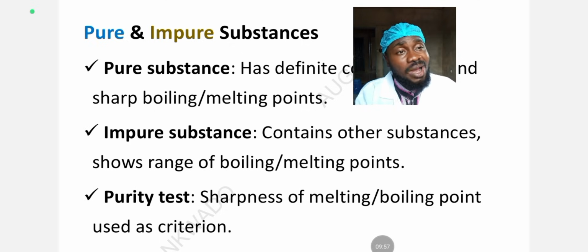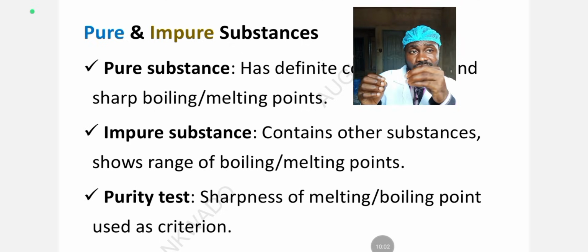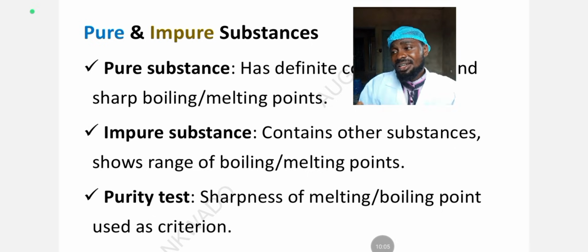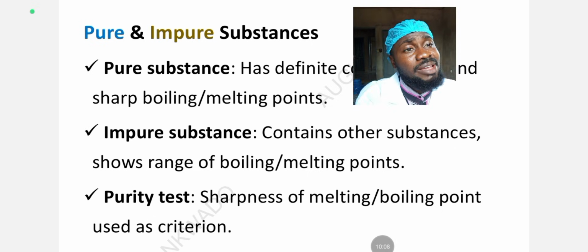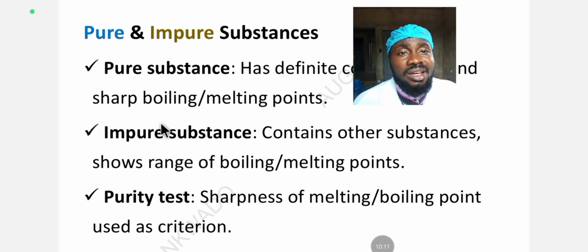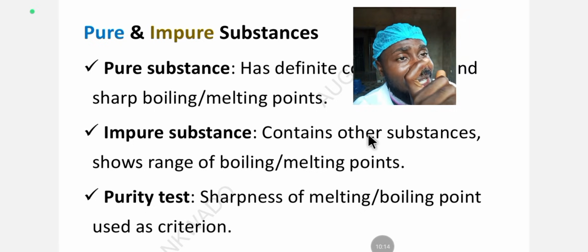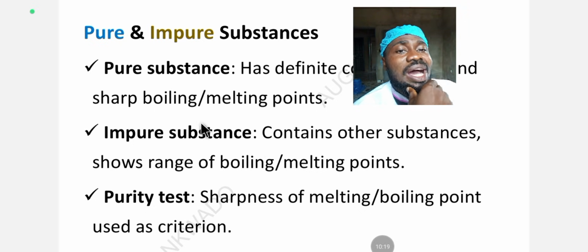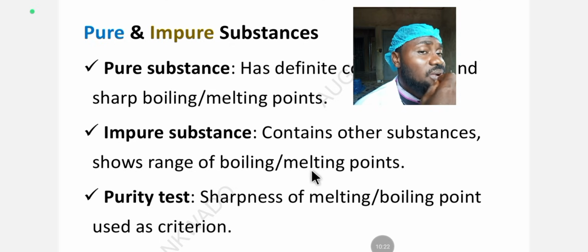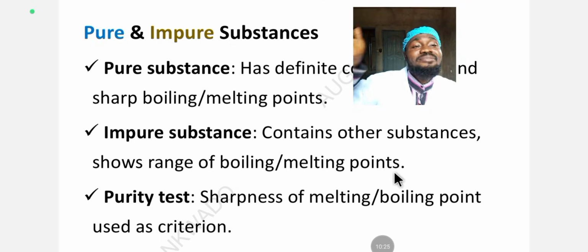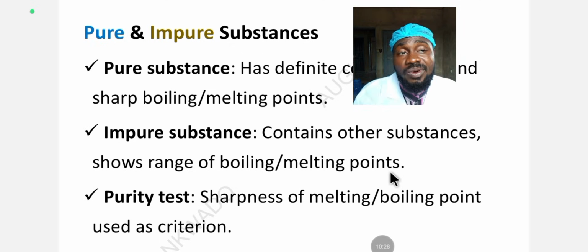That's why in the extraction of metal or in extraction of elements, those substances added to them that normally react with them in their pure state, you call them impurities. That's why they are called impure substance. It's like a substance that something is added to it, an additive. And usually impure substances show a range of boiling points and melting points. They usually have high melting and boiling points because of the impurities you have in those impure substances.